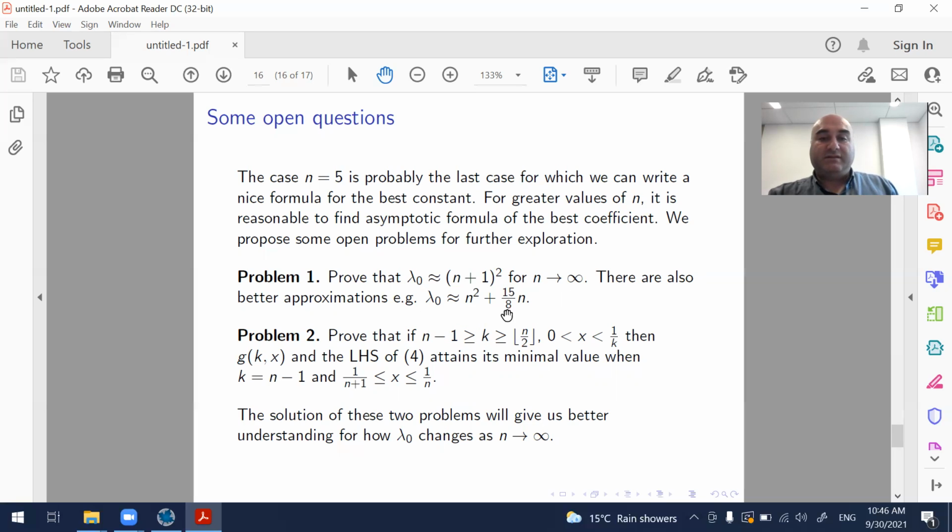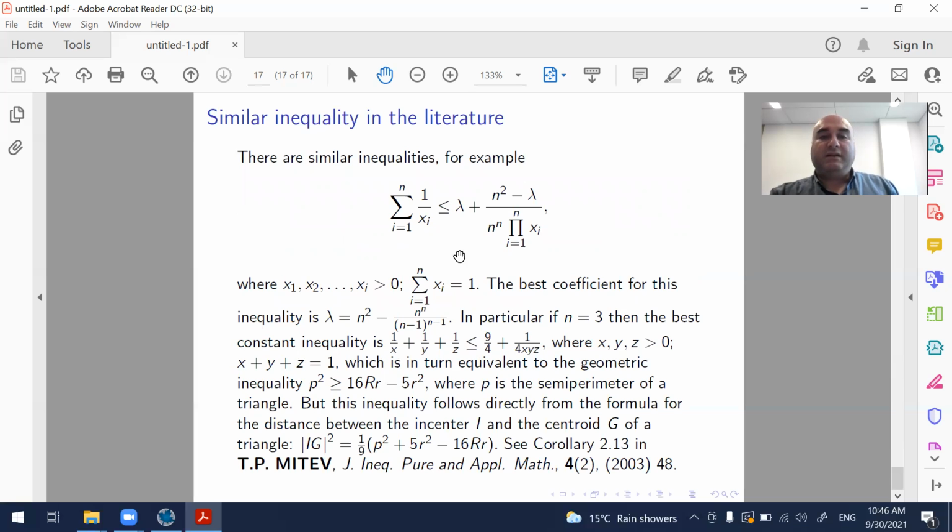To prove these results, one might need to solve also problem 2, which is a little bit technical. Prove that if k is in this interval and x is in the interval, then g_k(x) that I introduced earlier, or the left-hand side of 4, attains its minimal value when k is n minus 1 and x is between 1/(n+1) and 1/n. The solutions of these problems will give us a better understanding of how lambda 0 changes as n tends to infinity. This is my last slide.